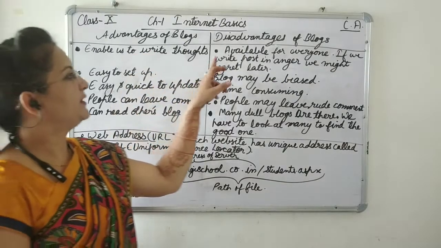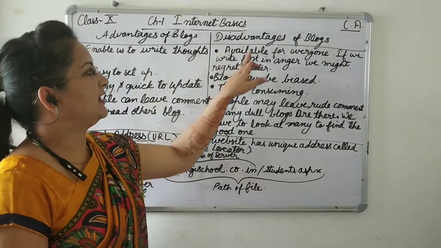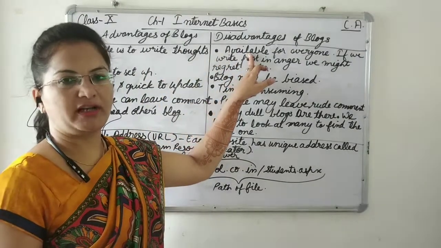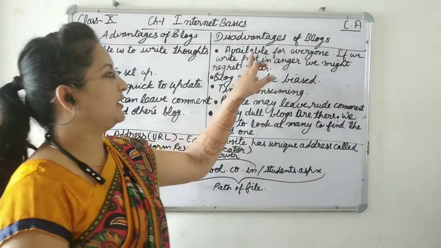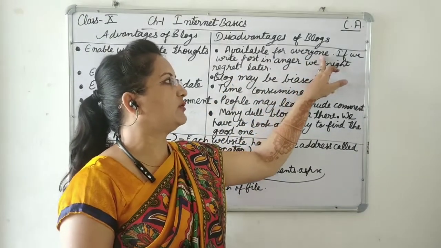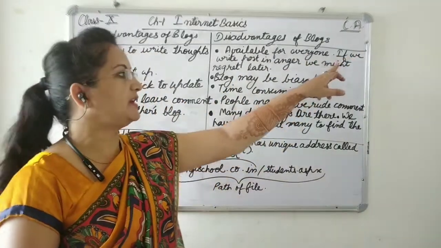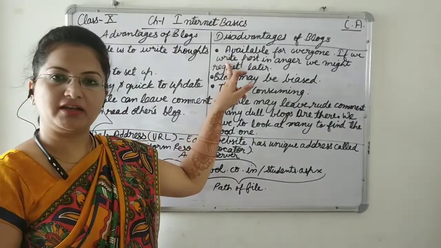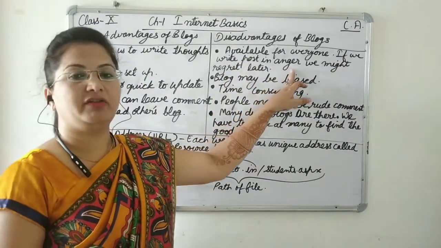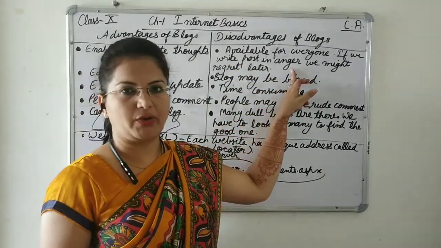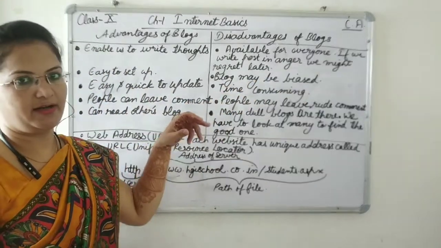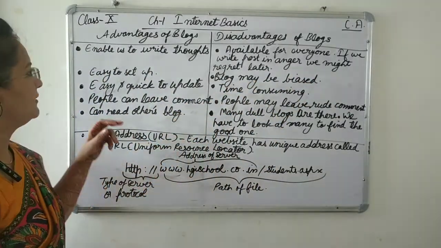Whatever you are writing, blogs are public to all, everyone will be able to see. Everyone will be able to see it over the internet, that means it is public, and if we write something in anger, then maybe we can regret it later on. So we have to take care while writing or posting something on blogs.